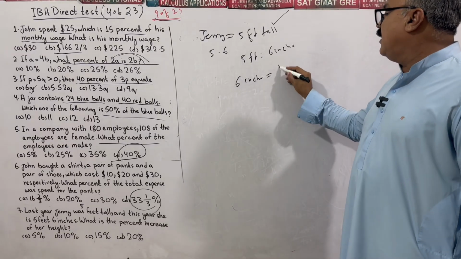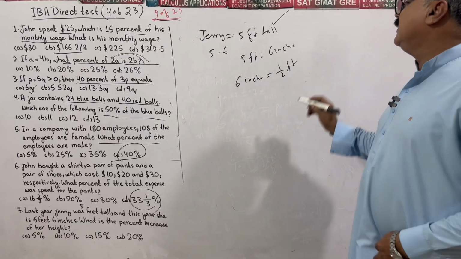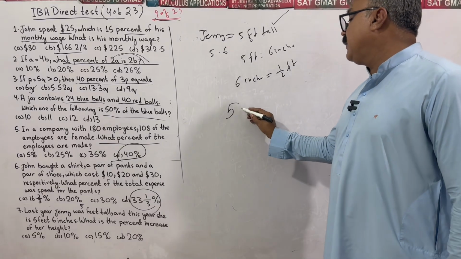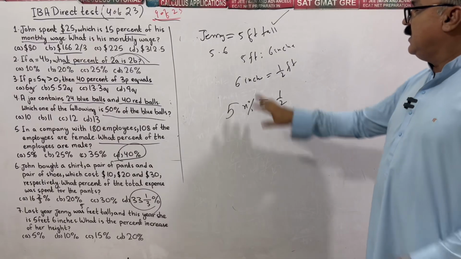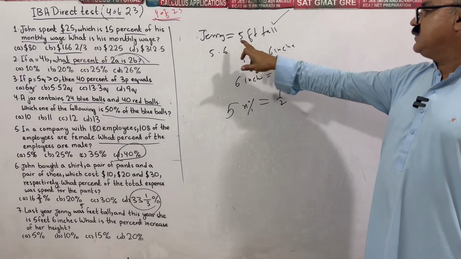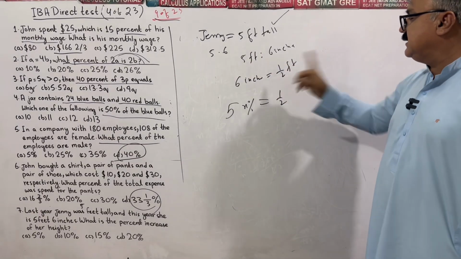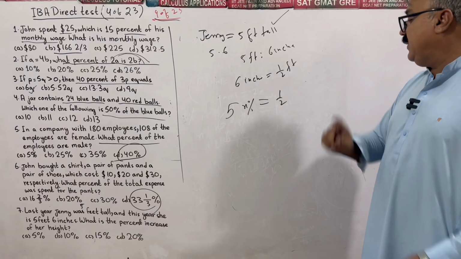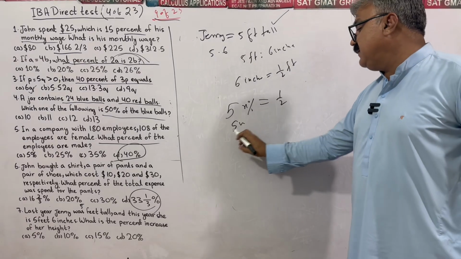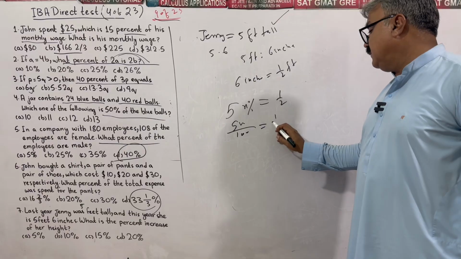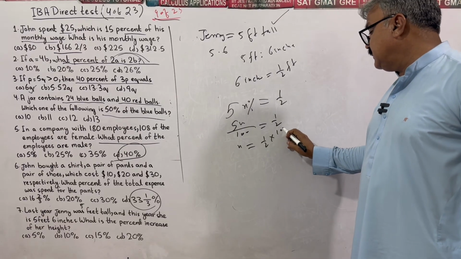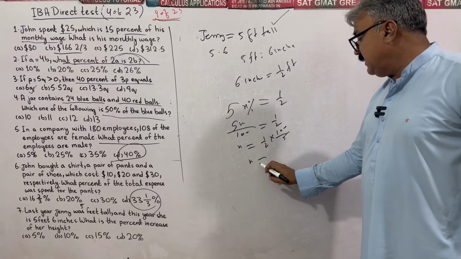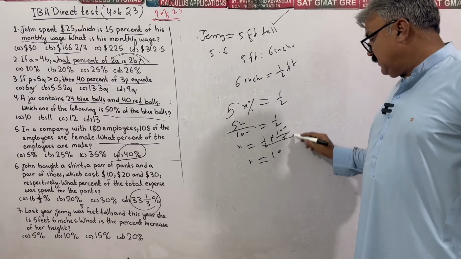6 inches means half a foot. So how much increase? What percent of 5 is equal to 1 upon 2? Total height at the start is 5. The change is 6 inches or half a foot. Let me solve. 5x divided by 100 is equal to 1 over 2, or x is equal to 1 upon 2 times 100 divided by 5. So x is equal to 10%.